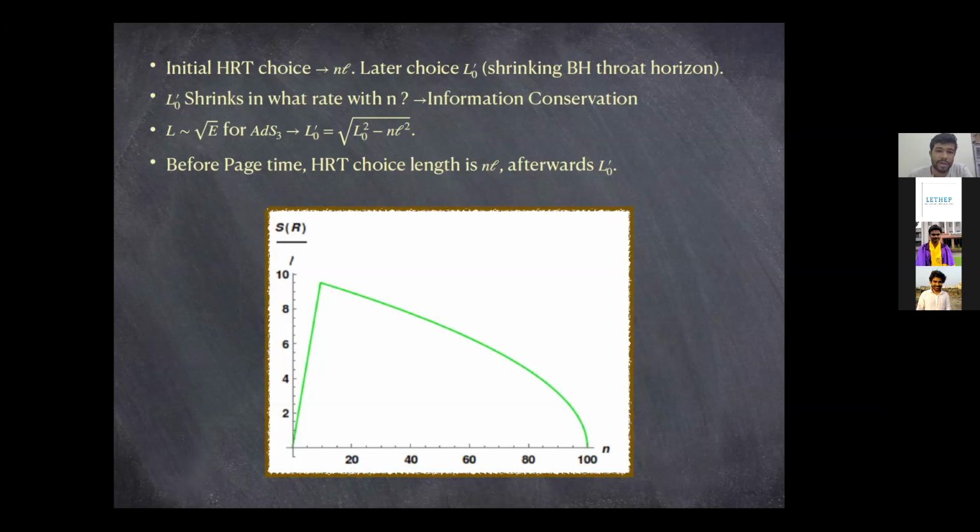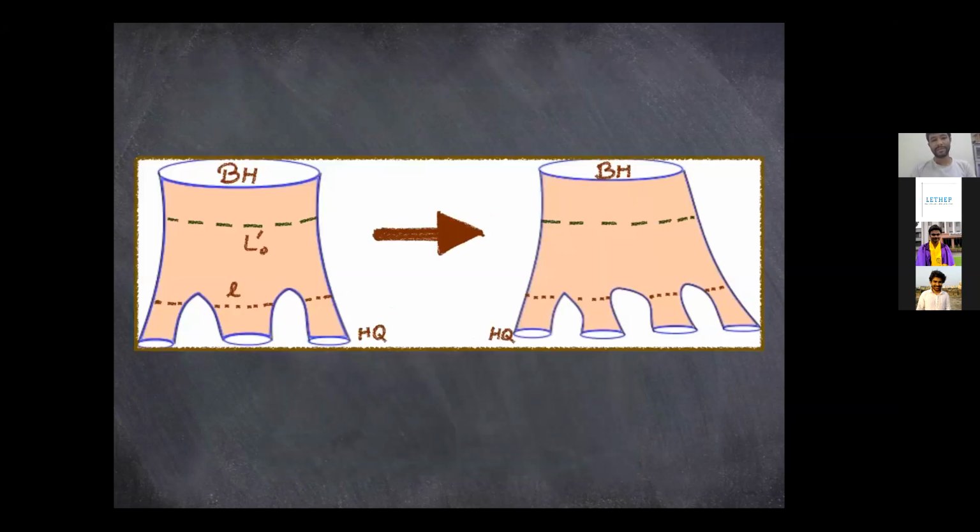So the page time can be related to a certain n value, which is similar to L0 over l. At that value, L0 prime would be the choice of HRT surface. Remember that L0 prime keeps shrinking with time, so it gets smaller, while nl gets larger with time as new and new Hawking quanta are emitted.